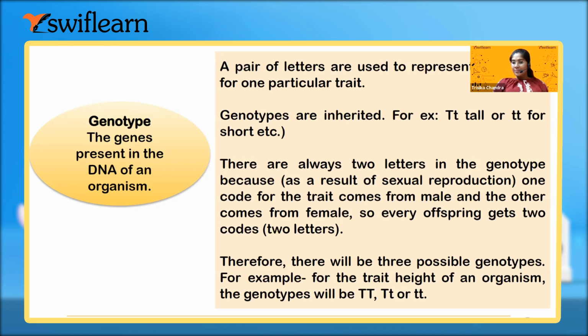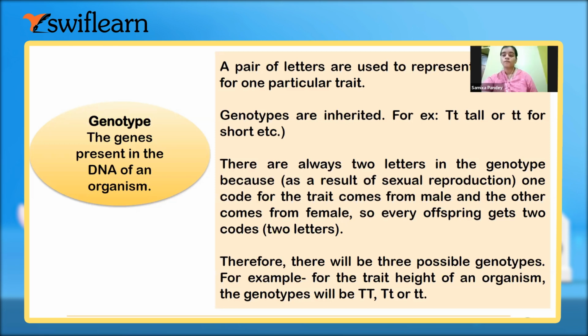It may be the hybrid, or maybe the pure tall. So that comes under the genotype, the genes present in the DNA of the organism. It is not observable from outside. Clear? From outside, you will not be able to understand whether they are carrying the pure gene or the hybrid gene. You will only be able to understand by looking at the DNA.